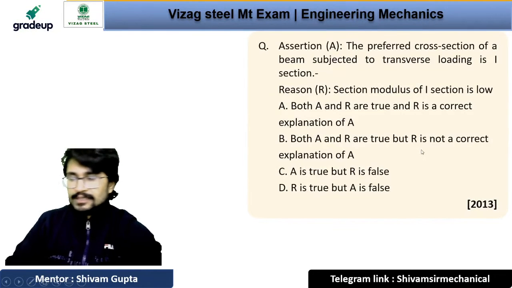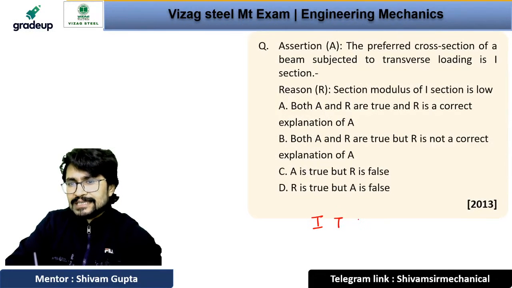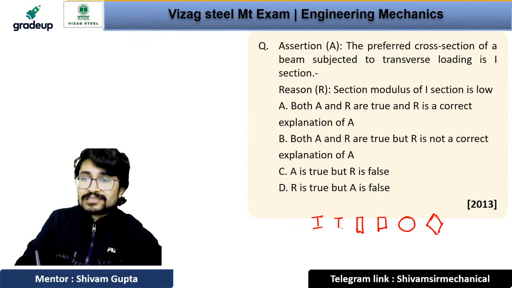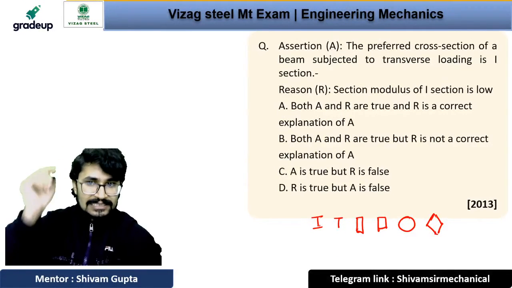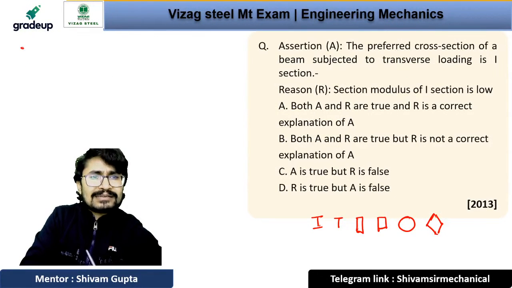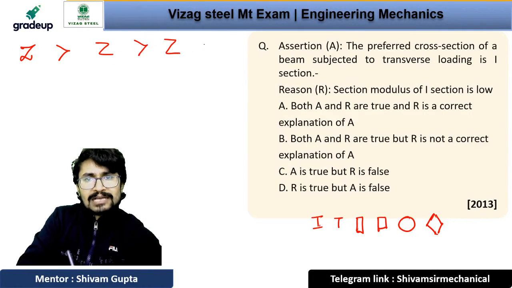Do you know we have many cross sections like I, T, rectangular, square, circular, and diamond. We have many cross section areas, and section modulus for different cross section area is different. Do you know what is section modulus denoted by? It is Z. And Z is maximum for what?